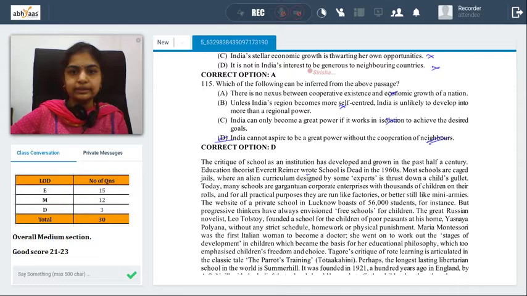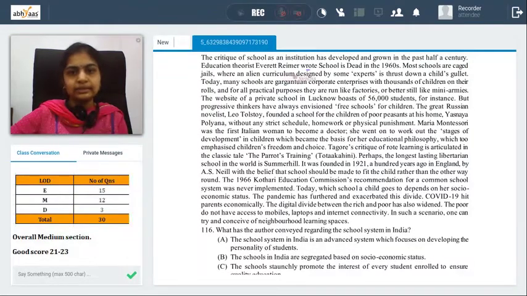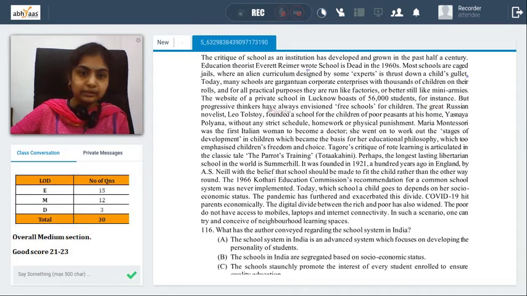Education theorist Reimer wrote, "School is dead" in the 60s. "Most schools are cage jails where an alien curriculum designed by some experts is thrust down a child's gullet." It's basically you're forcing a curriculum on the students. That kind of interpretation is given here. Today, many schools are gargantuan corporate enterprises with thousands of children on roll, and they run like factories. The website of a particular private school in Lucknow boasts of 56,000 students, for instance.